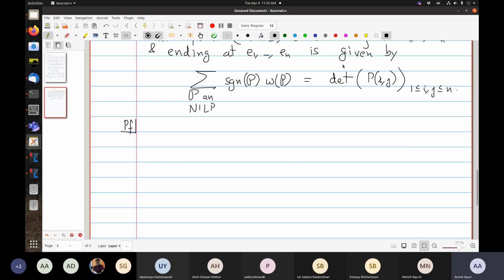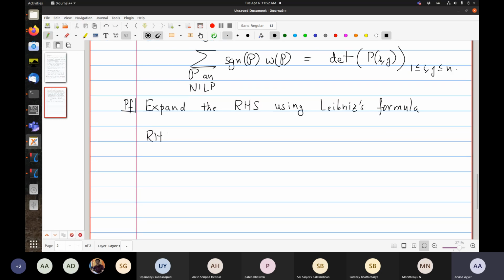We'll expand the right hand side using the Leibniz formula. So we'll expand this as a sum over permutations. The RHS is the sum over all sigma in S_n of sign of sigma times the product for i equals 1 to n of p of i, sigma i.